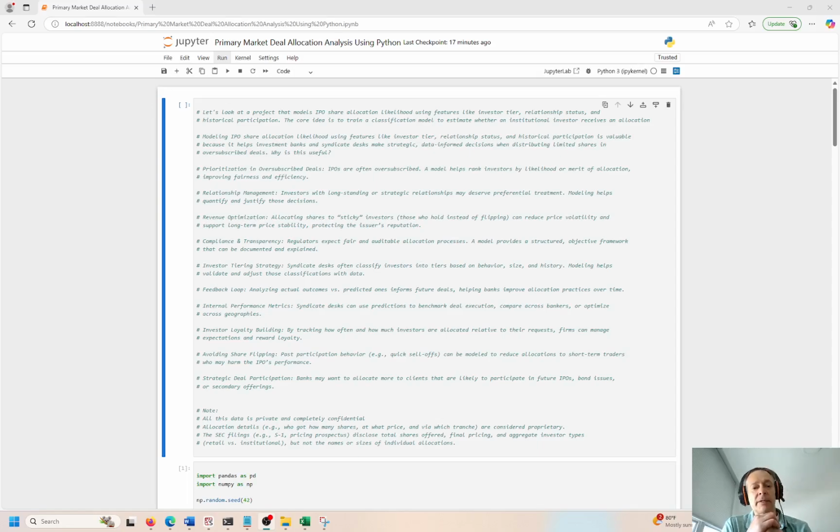Investor loyalty building and avoiding share flipping. Okay, so that's important too. This is where past participants' behaviors can be modeled to reduce allocations to short-term traders whose harm might be more than good to the IPO's performance, right? You want to try to prevent that. And strategic deal participation. Okay, so let's just jump into it.